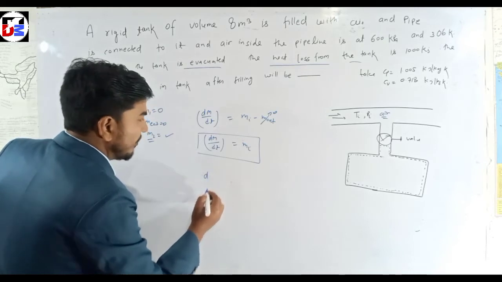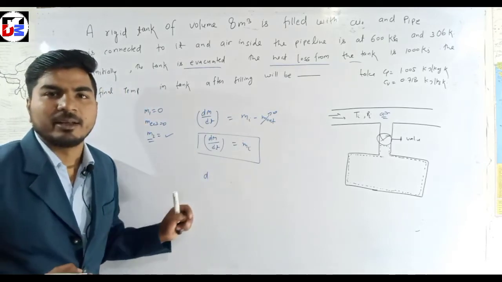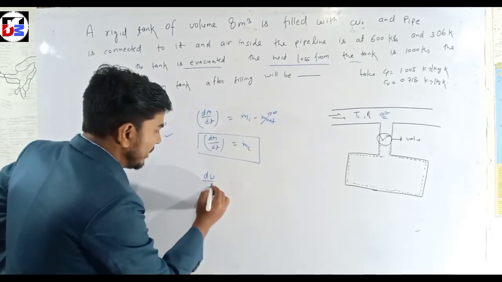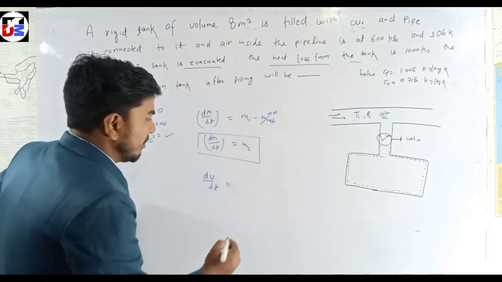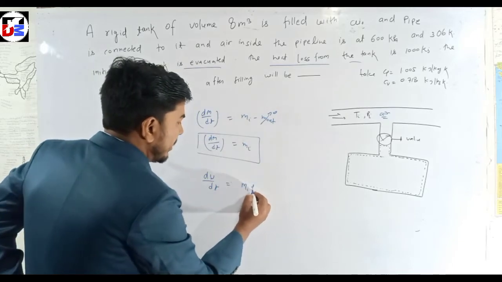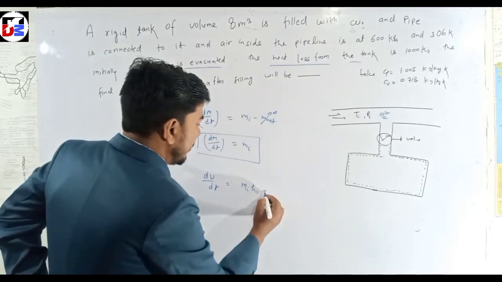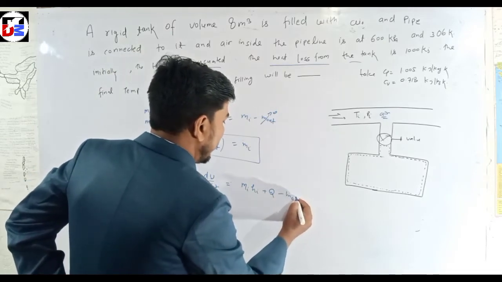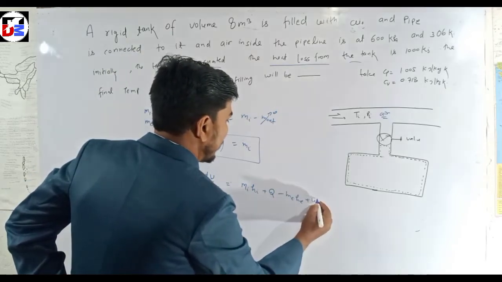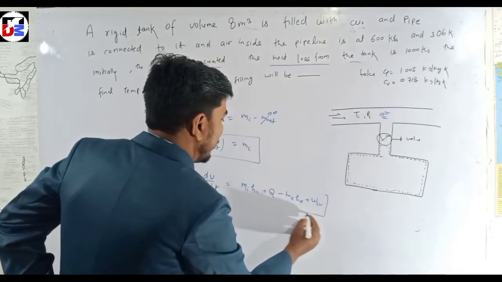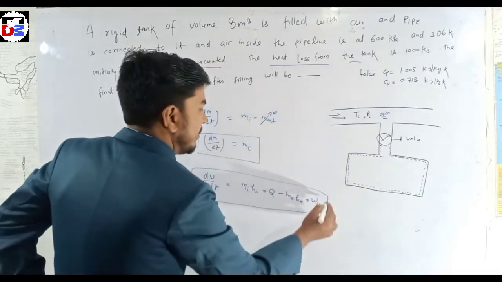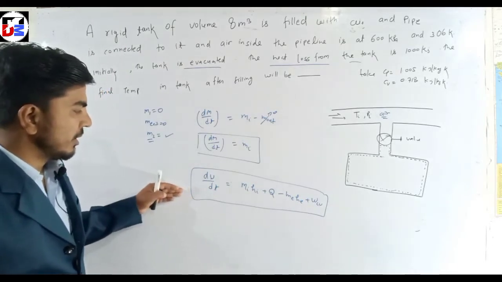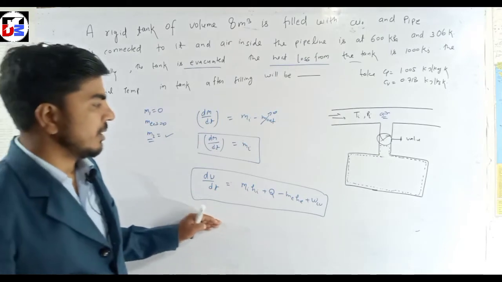Here we neglect the kinetic energy and potential energy, and we get the equation dU/dt is equal to mi hi plus Q minus me he plus work done by the control volume. You are aware of this from the steady state SFEE equation, but here the question is asked on the unsteady problem.